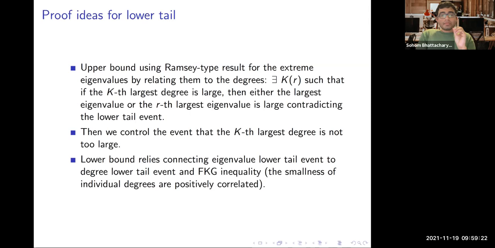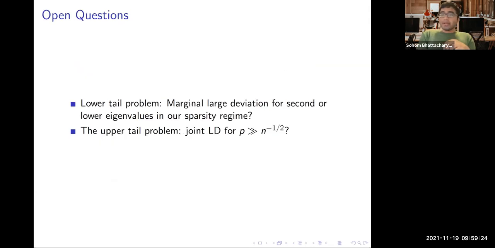Now, let's see what the open problems are. The first open problem is in the lower tail regime. The eigenvalue problem that we got gives a lower tail for λ1 to λr. But our proof technique doesn't give a lower tail for the marginal eigenvalues. If someone asks what's the probability that the second eigenvalue is smaller than that, we do not get hold of that because of our proof technique. There is a gap, and I think it's a good problem.